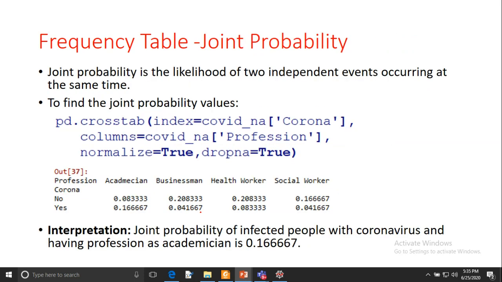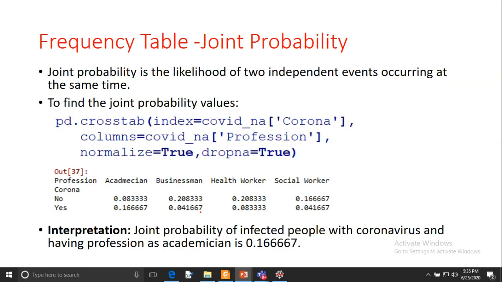If you want to see the joint probability of two variables, you can create a cross table, a frequency table, and we say it is a joint probability. Joint probability is the likelihood of two independent events occurring at the same time.